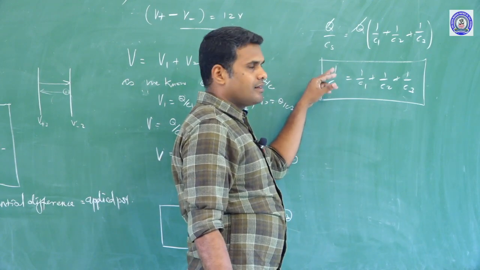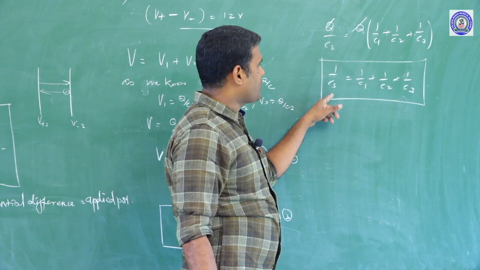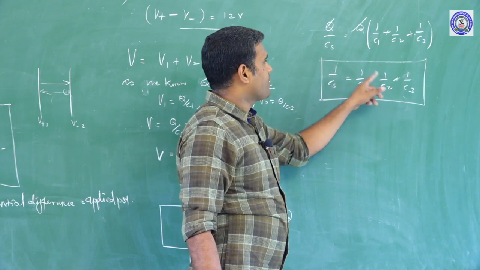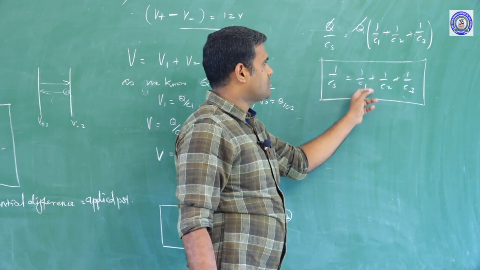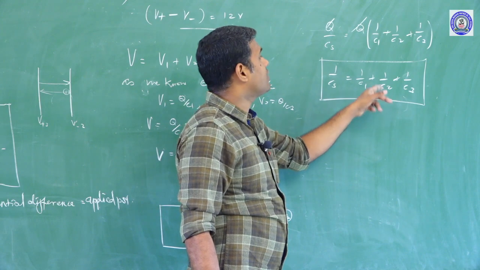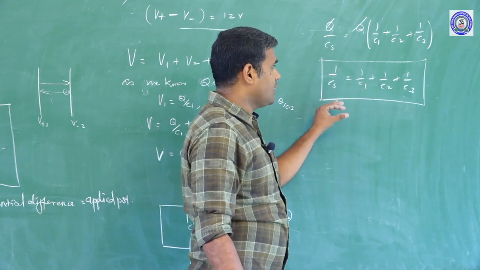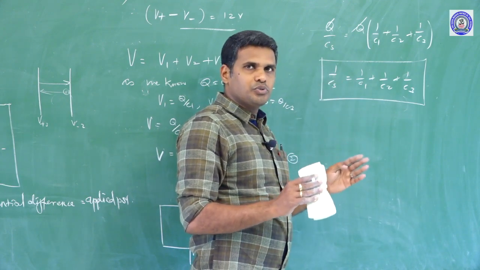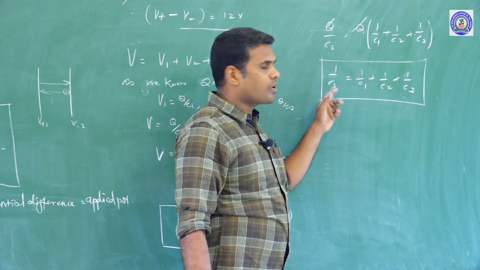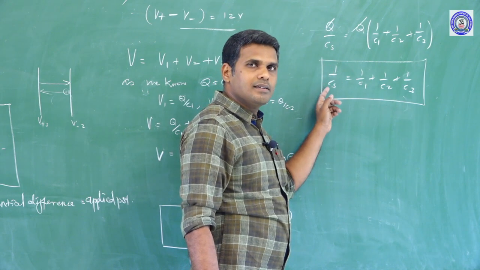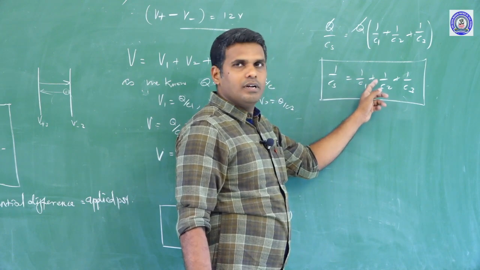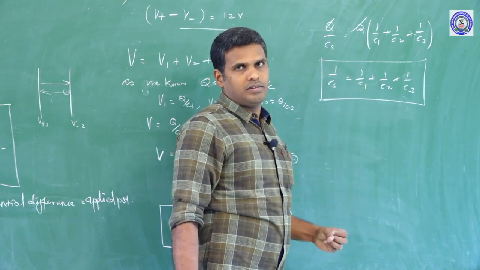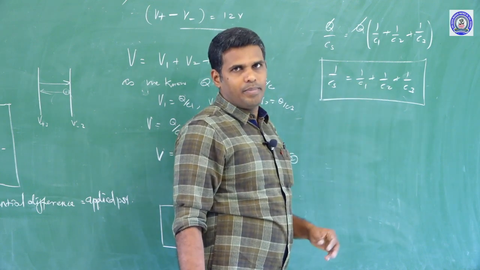So, I can say here, the inverse or reciprocal of the effective capacitance of the capacitors connected in series is equal to the sum of the reciprocals, or the inverses, of the capacitances of the individual capacitors. How will you define a series combination of capacitors? The inverse or reciprocal of the effective capacitance of the capacitors connected in series is equal to the sum of the inverse or reciprocal of the capacitances of the individual capacitors.